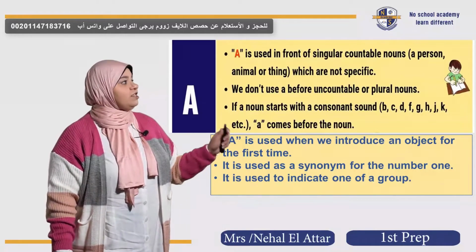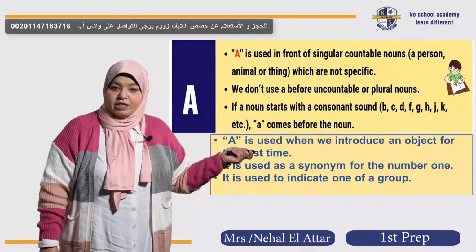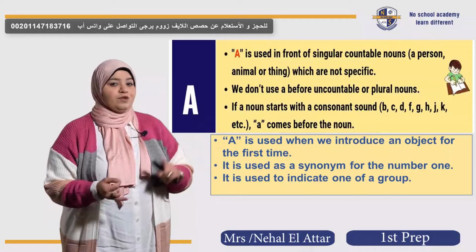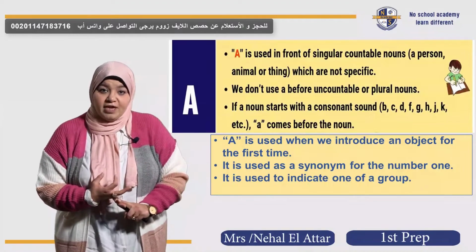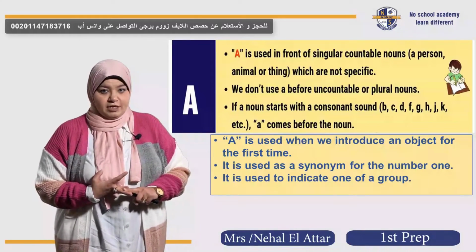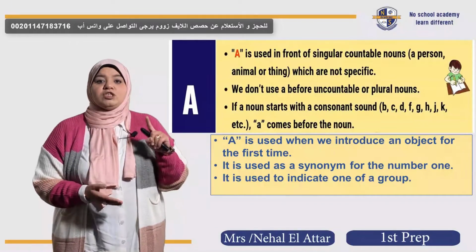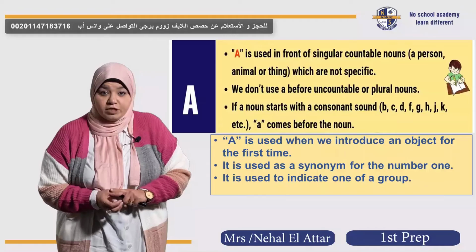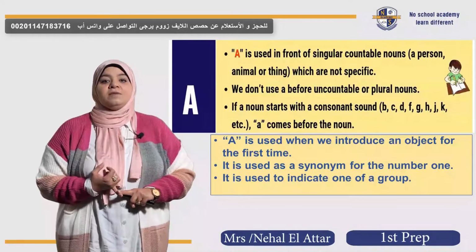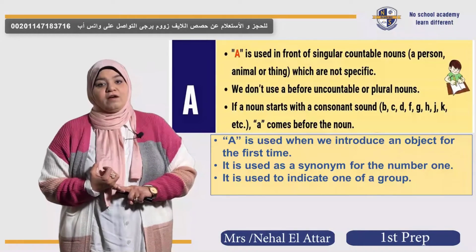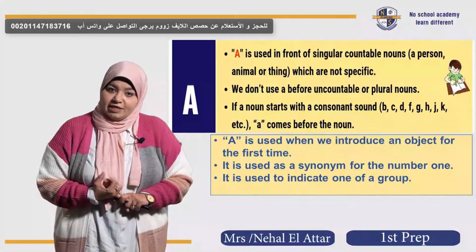So, these are the uses of the article a. Again, one of a group, not specific things, before singular countable nouns, when we talk about jobs and professions, when we talk about a synonym for the number one, and never ever use them with uncountable nouns and plural nouns.